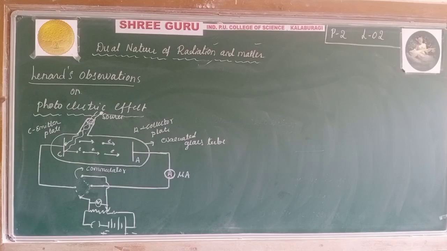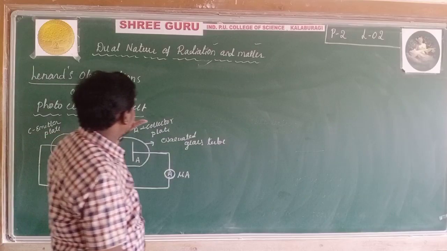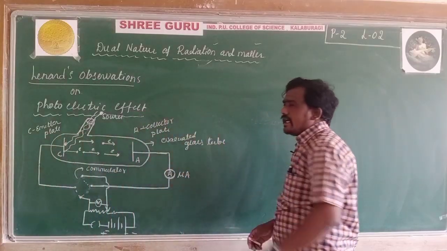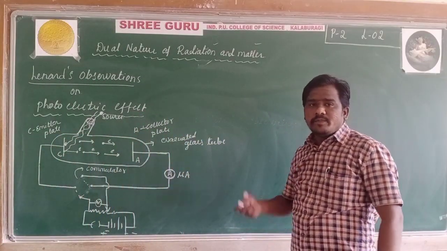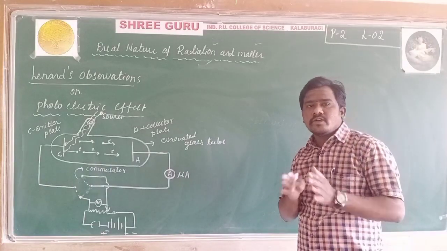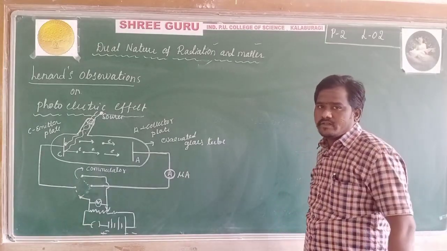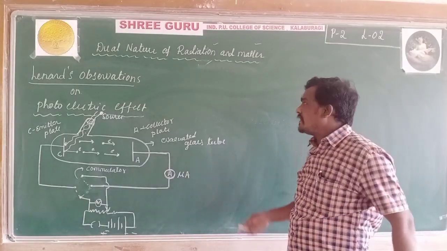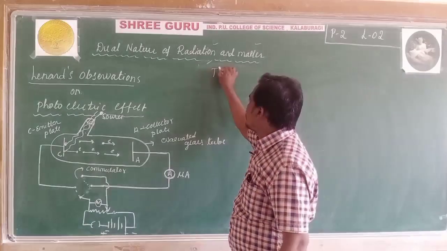Finally, it is concluded that Hallwachs and Lenard observed that the minimum frequency of incident light below which there is no emission of electrons, that minimum frequency, is called the threshold frequency.